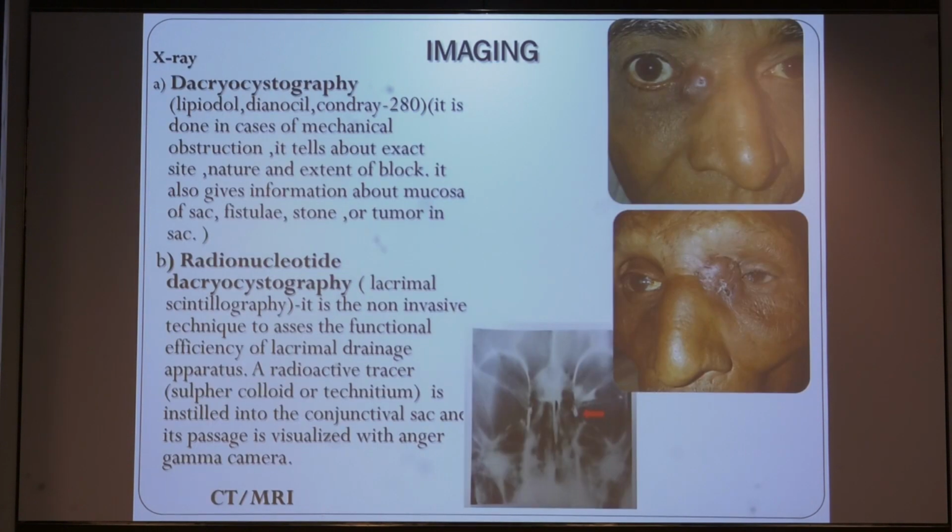Then we can go for X-ray or imaging techniques like dacryocystography or radionucleotide dacryocystography to rule out the remnant sac in cases of DCT or failed DCR, so that we can make a plan for further treatment. CT scan or MRI can be done in suspected cases to rule out mass lesions and underlying bony conditions.